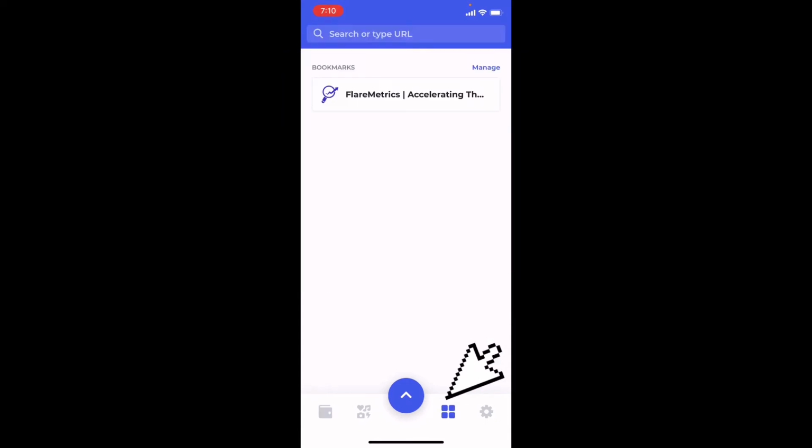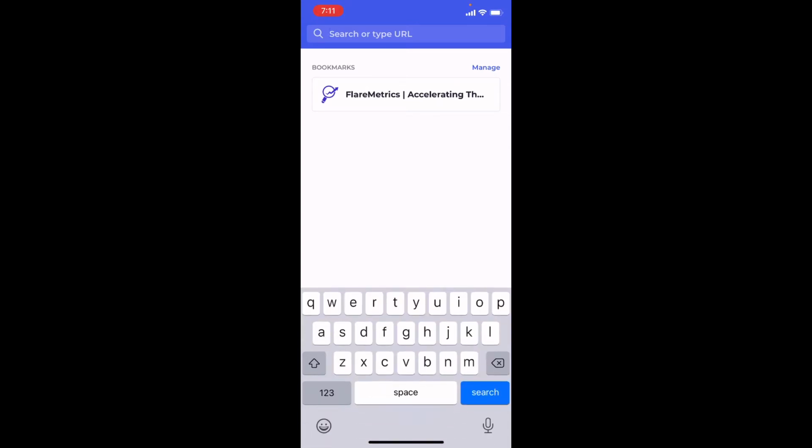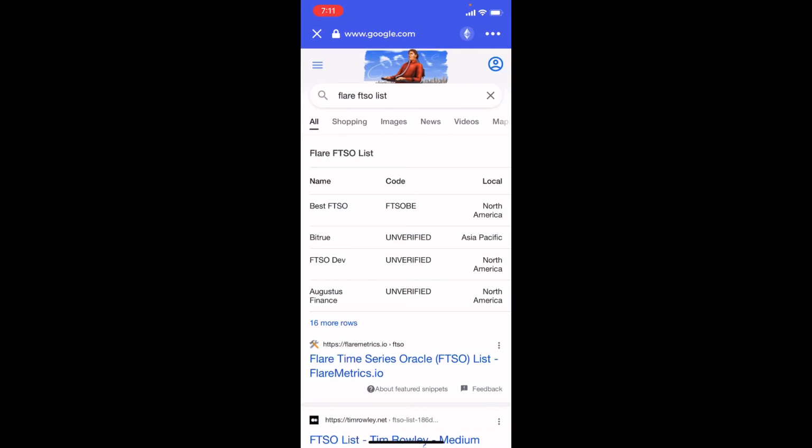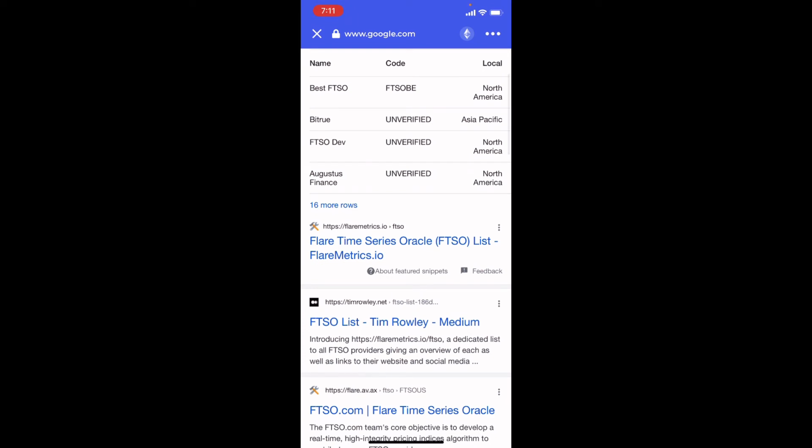Okay, so now that we're back to the front, what you need to do is go to your dApps. From there, I've already done it, but you want to, in your search bar, put in Flare FTSO list. Hit search. And as you can see, where it says Flaremetrics.io, you want to hit that.